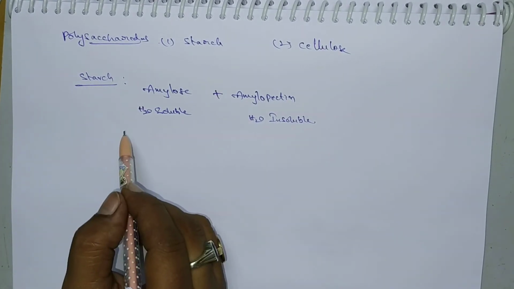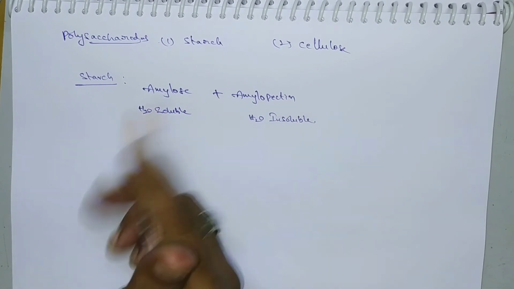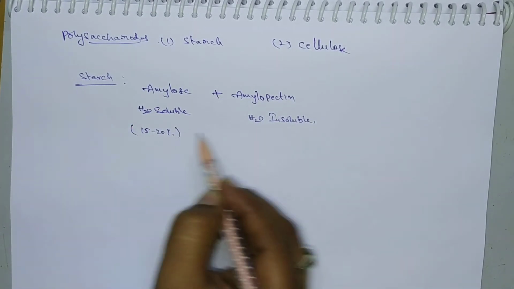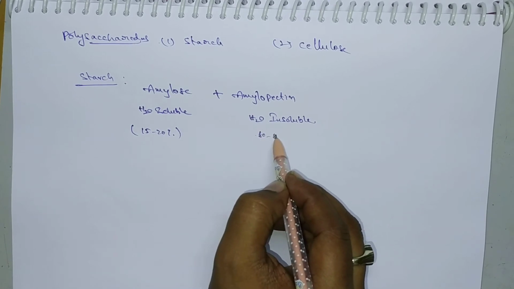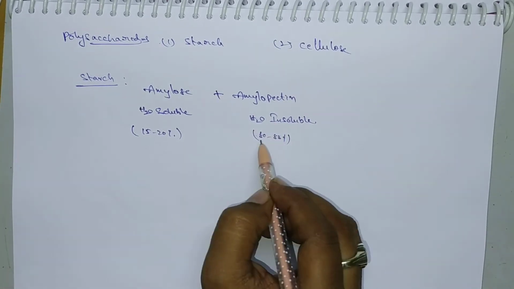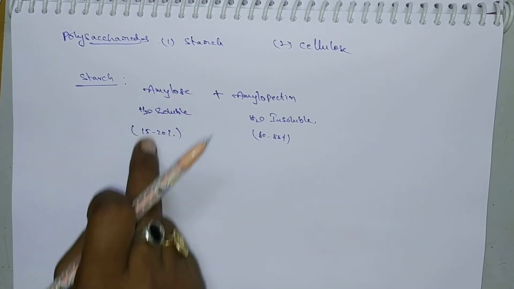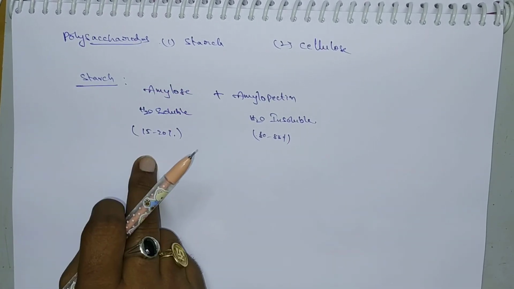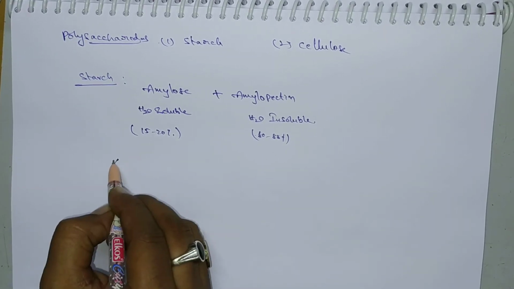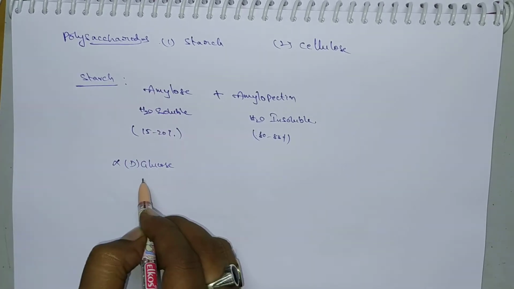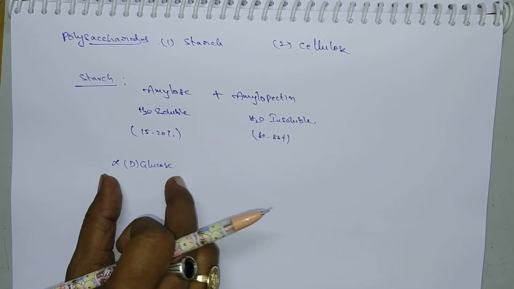And the starch consists of these two units. So 15 to 20% of starch consists of amylose, whereas 80 to 85% of amylopectin is present in starch. Okay. So in case of amylose, this amylose is a straight chain molecule which consists of all monomer units alpha D glucose. Remember carefully, amylose consists of alpha D glucose units.